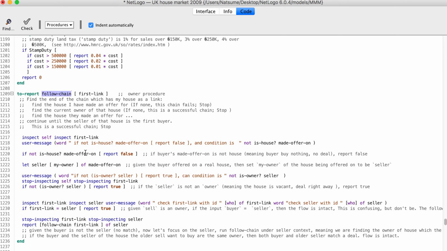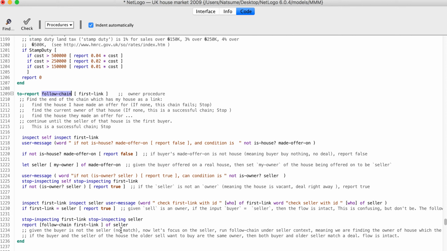The first sentence asks about the seller's offer, which means: is the seller interested in buying another house? If the seller is interested in buying a house and offers a price on a house, then this house should be a real house. And if it is a real house, then this condition will not go through, we will move on. But if this is not a house, this will go through and we will return false.